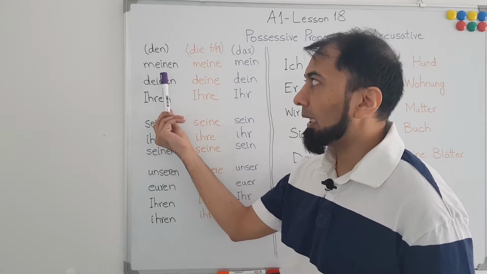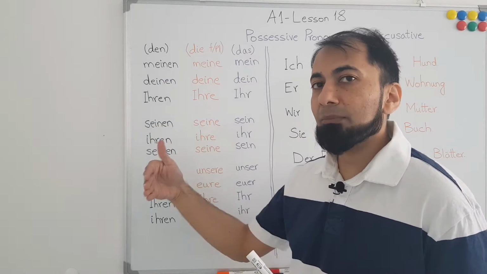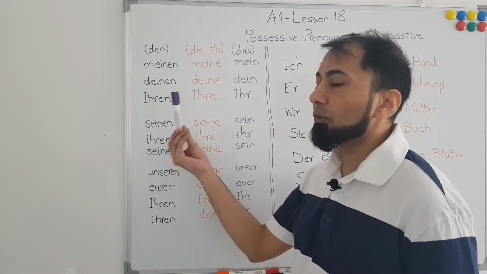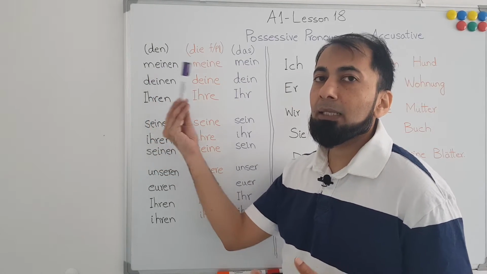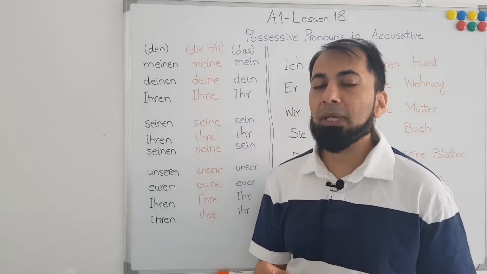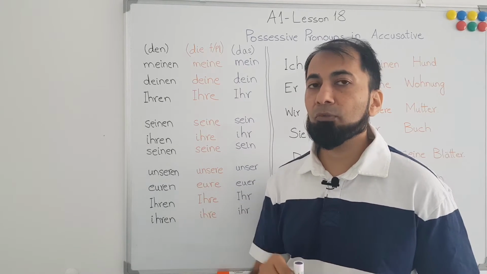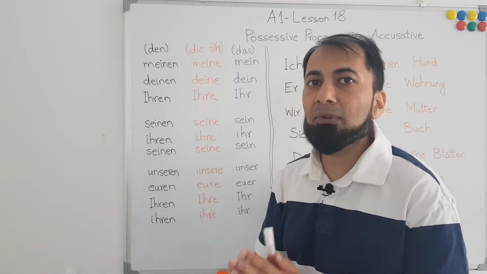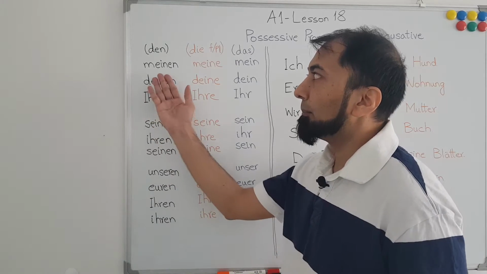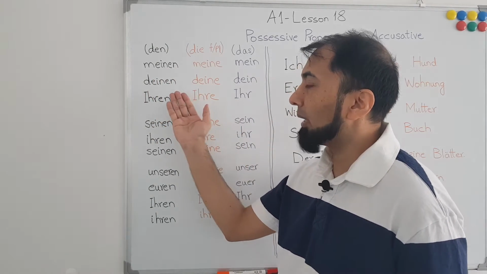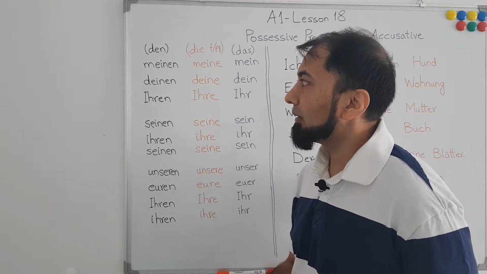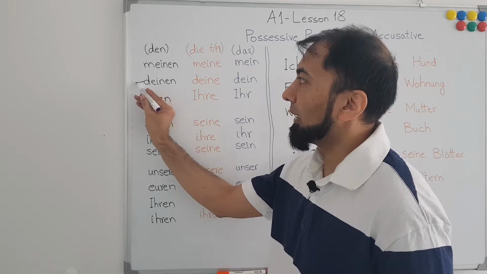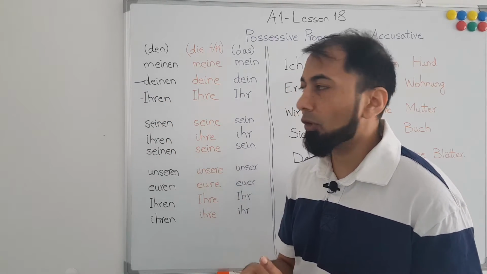Meinen for my, and then comes my bus, for example. Bus in German language is masculine, so if you want to say bus in accusative case, where you are performing some action on the bus, or someone else is performing an action on the bus, or you can say the bus is receiving an action, then meinen Bus for my bus, deinen, your, the deinen is for informal and ihren is for formal.